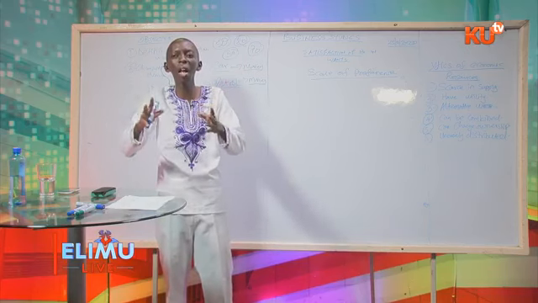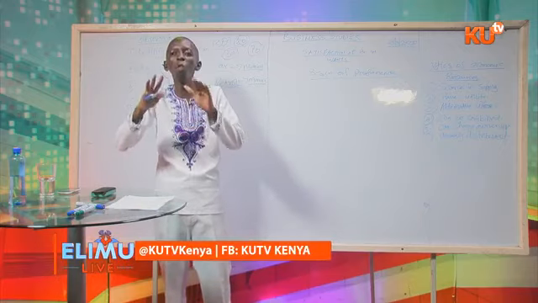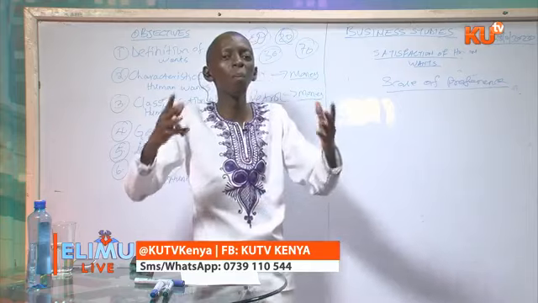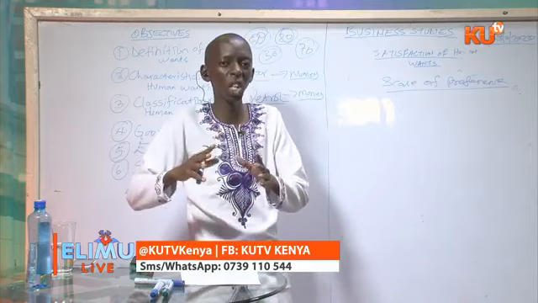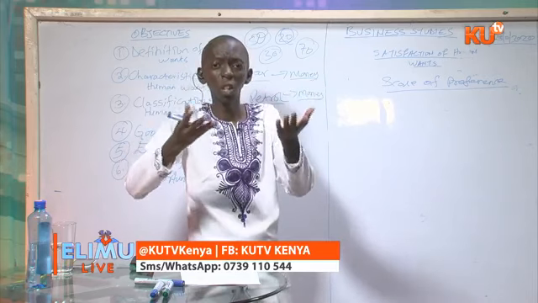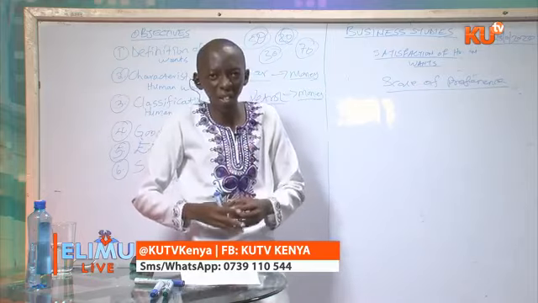So if in the exam you are asked what is a scale of preference, it is a list of wants arranged in the order of priority from the most important to the least important, so that you satisfy the most basic: food, clothing, and shelter, and leave the others.